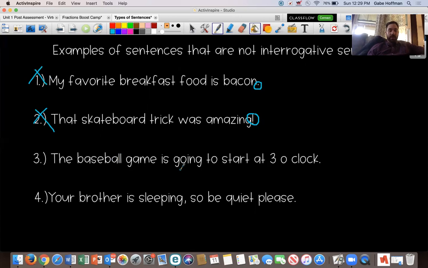"The baseball game is going to start at 3 o'clock." Ends with a period, says a statement. Declarative sentence, not an interrogative sentence. Doesn't ask a question. "Your brother is sleeping, so be quiet, please." Ends with a period, right? Not an interrogative sentence. It does not ask a question. All of those still start with capital letters because they are all complete sentences, but they're not interrogative, so they don't have a question mark at the end.